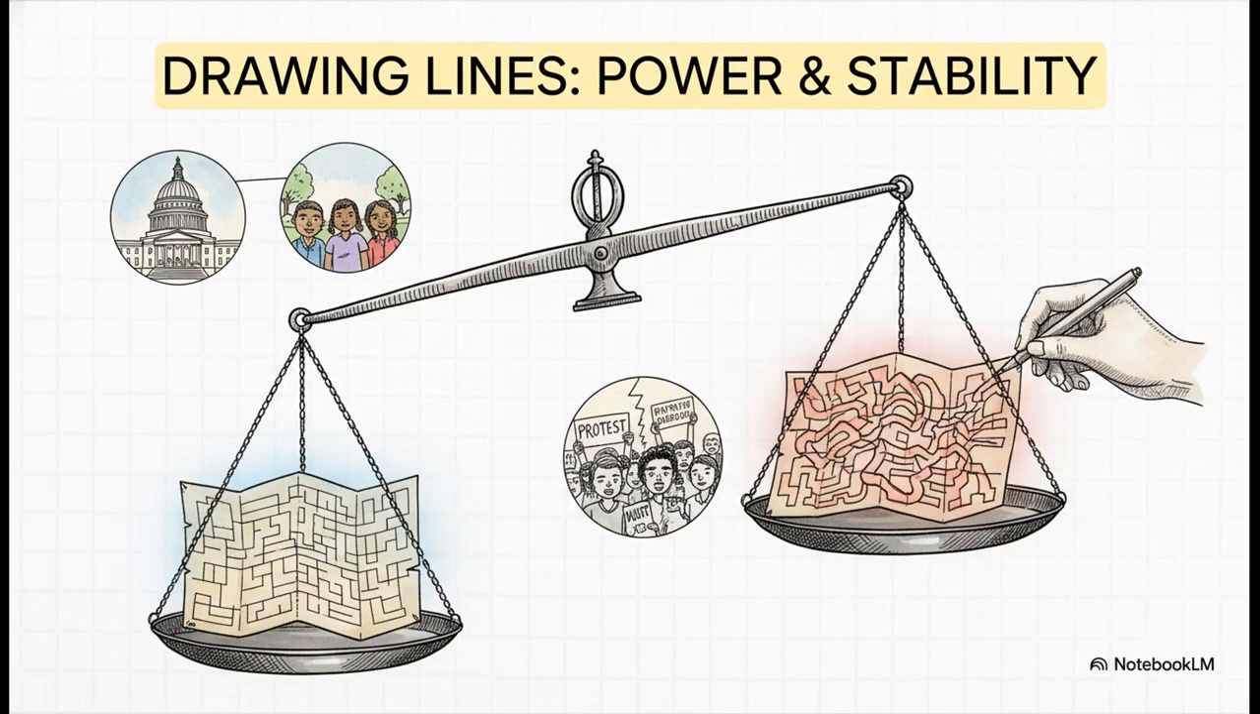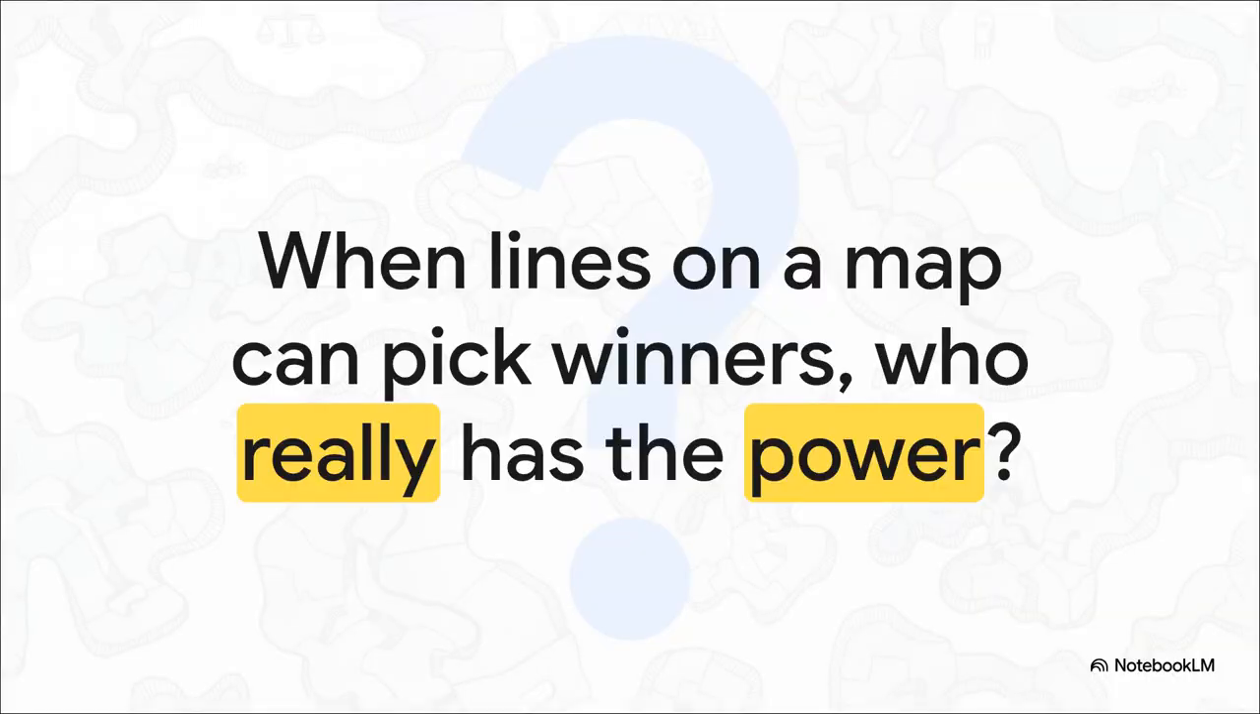So the single most important thing to take away from all this is that these invisible lines are one of the most powerful forces in politics. They don't just reflect who we are as a country, they actively shape our communities, they distribute power, and they can even affect the stability of the nation. Which kind of leaves us with one final, pretty heavy question to think about. When the lines on a map can pick the winners and losers before a single vote is even cast, who really has the power? The voters or the people drawing the maps?